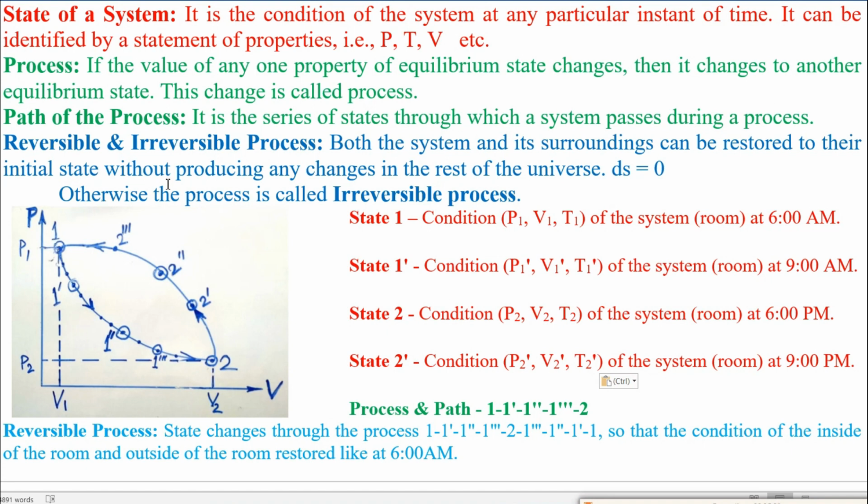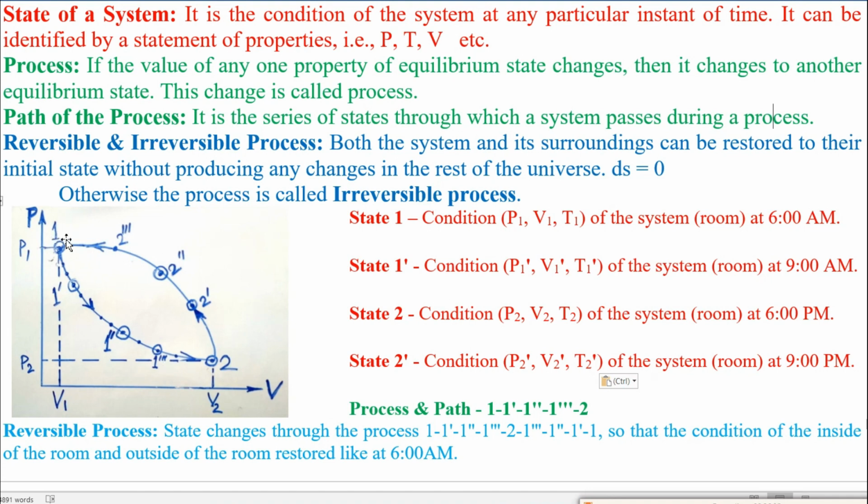Then reversible and irreversible process. What is the reversible process? 1 to 1 dash to 1 double dash to 1 triple dash to 2, this is one process, and 2 to 2 dash to double dash to triple dash to 1, this is another process.